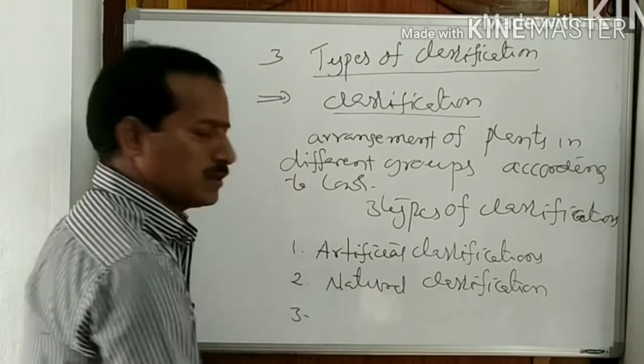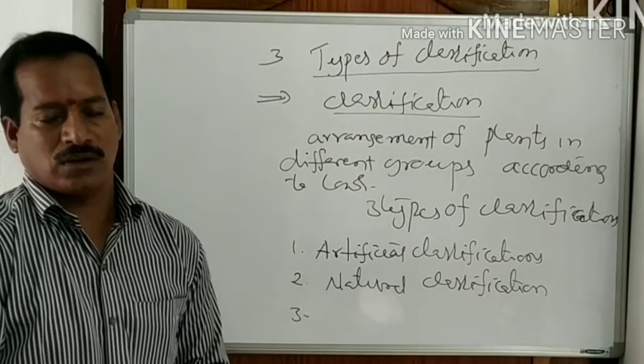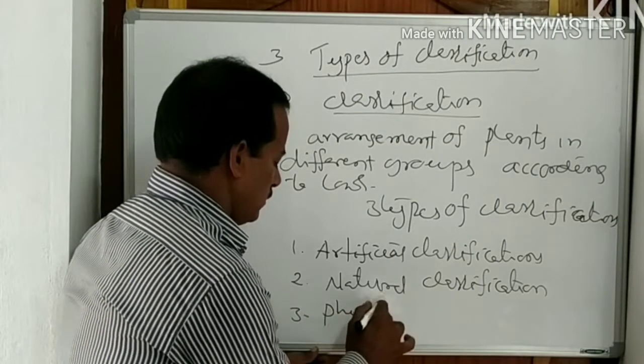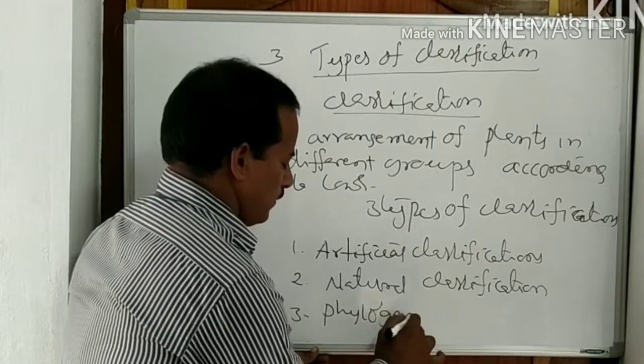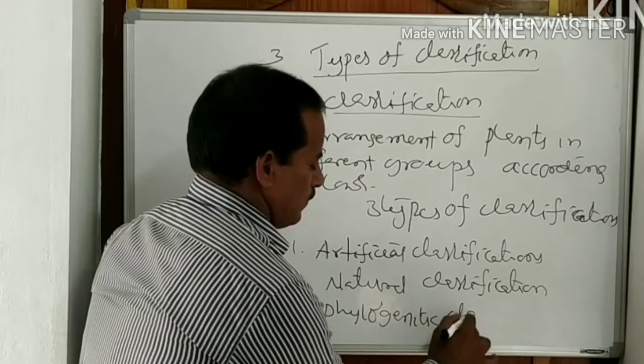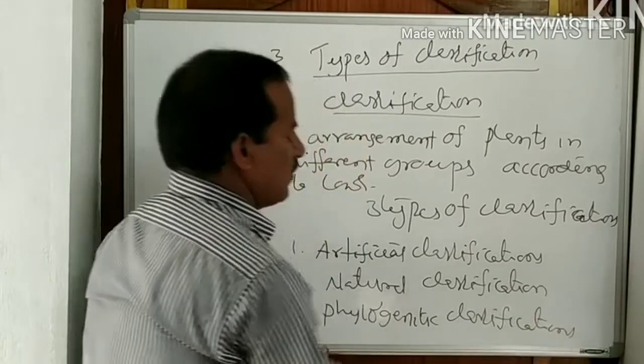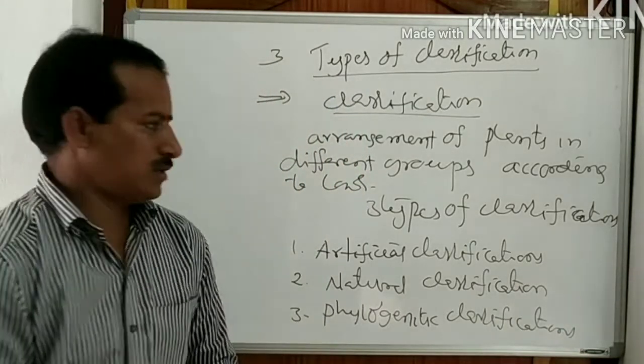And the third one is phylogenetic classification. So these are the different types of classifications.